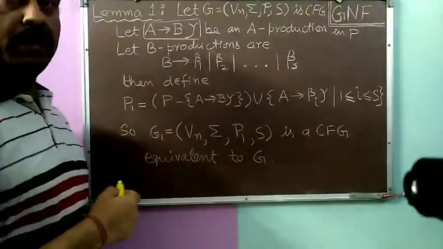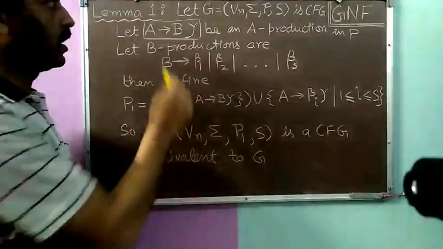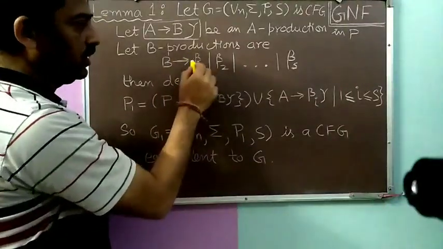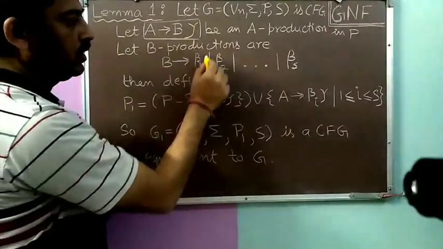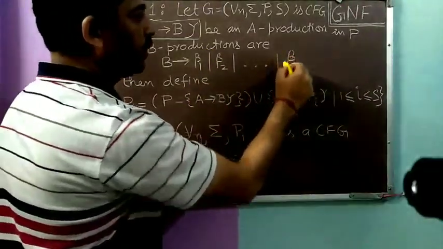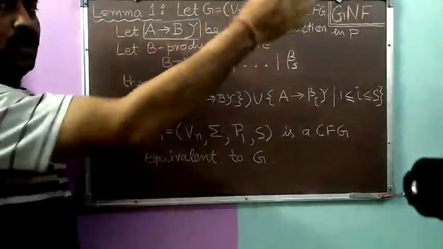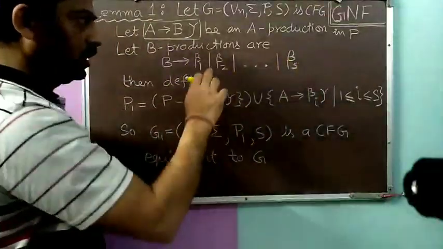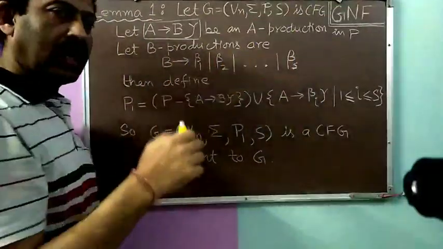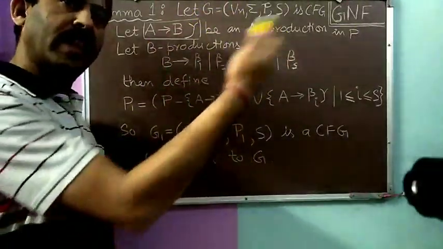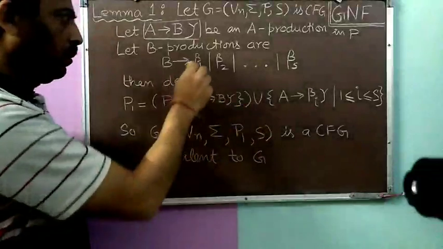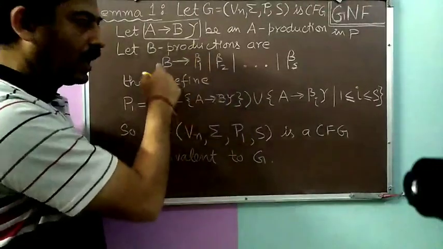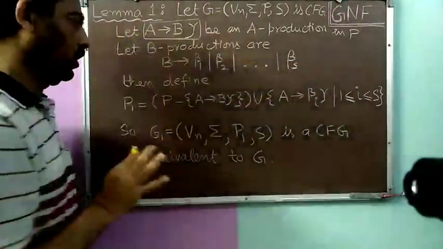Now we consider what the B productions will be. B is a variable, so it will also have productions in this grammar. Let the B productions be of the form B to beta 1, or beta 2, or beta 3, and so on up till beta S. These are all the B productions. Here we assume that no beta starts with B. They may start either with a terminal or with some other variable, and they may contain anything else, but they will not start with the symbol capital B. So this is the restriction here.